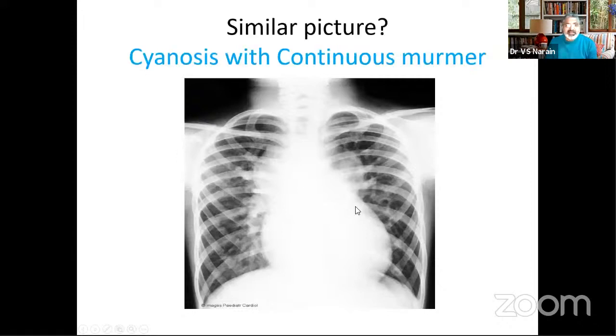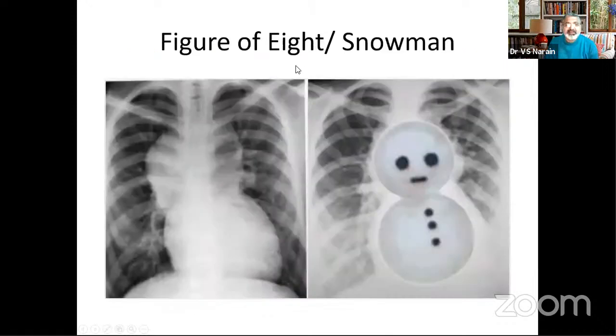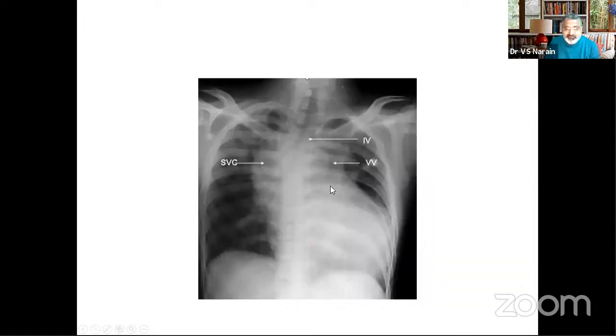So this is a similar picture. Lots of blood flow increase, and the patient has a continuous murmur. Classic figure of 8 snowman sign, where this is the upper part of the snowman, this is the lower part of the snowman, and this is formed by the vertical vein, the innominate vein, and the superior. So the upper part is formed by the vertical vein, which is the joining of all the pulmonary veins, the innominate vein, the superior vena cava, and the lower part is formed by the ventricles and the atria.